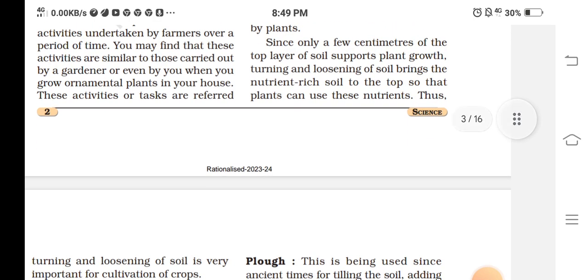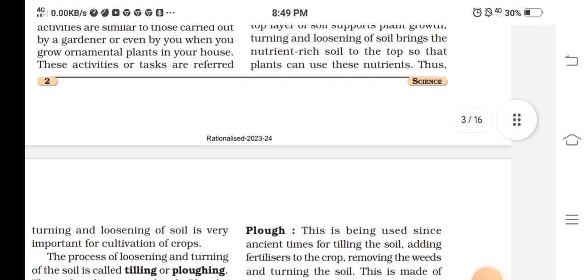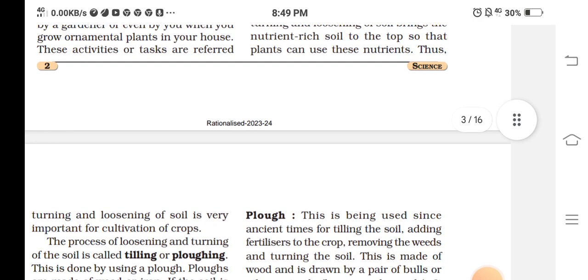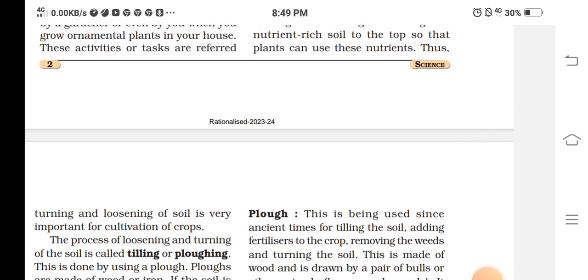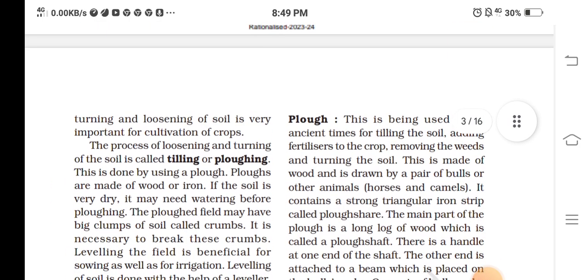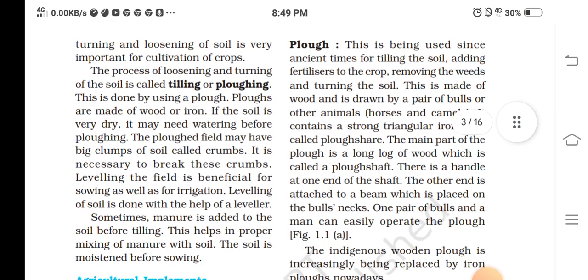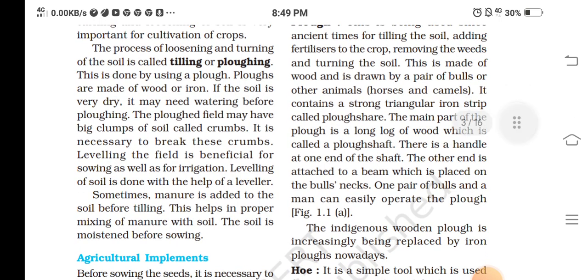Since only a few centimeters of the top layer of soil support plant growth, turning and loosening of soil bring the nutrient-rich soil to the top so that the plants can use these nutrients. Thus, turning and loosening of soil is very important for cultivation of crops. The process of loosening and turning of the soil is called tilling or plowing. This is done by using a plow.